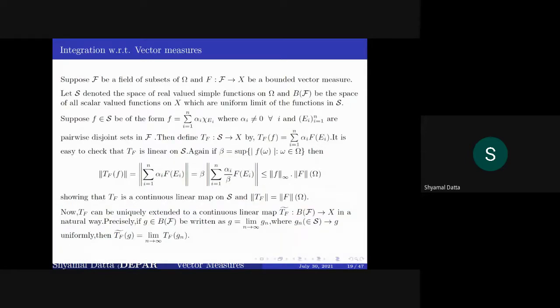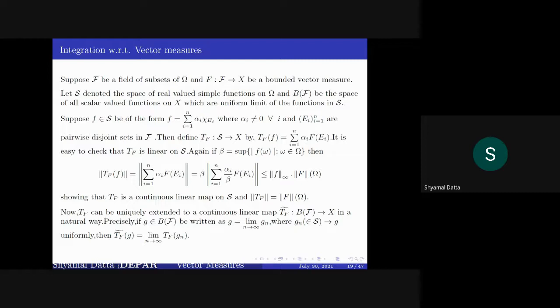Now let us see how we integrate functions from omega to the real numbers with respect to a vector measure. We will not actually consider integrals, but our main aim is to investigate the bounded vector measures from script f to x.